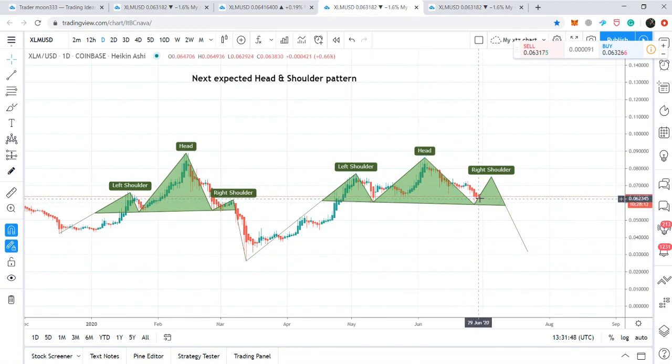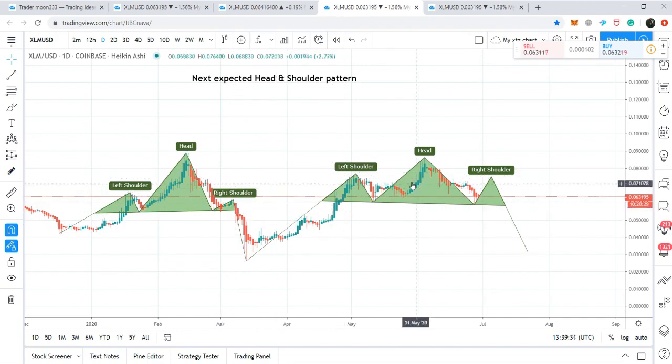For example, if this head and shoulder pattern is completed and the price action drops down from the completion of this head and shoulder, then if the price action drops up to this level, that is a 6 cents support, then the head and shoulder pattern will be completed. It is not mandatory for the price action to drop down more than this neckline. However, the price line can drop down like it dropped here back in March 2020.